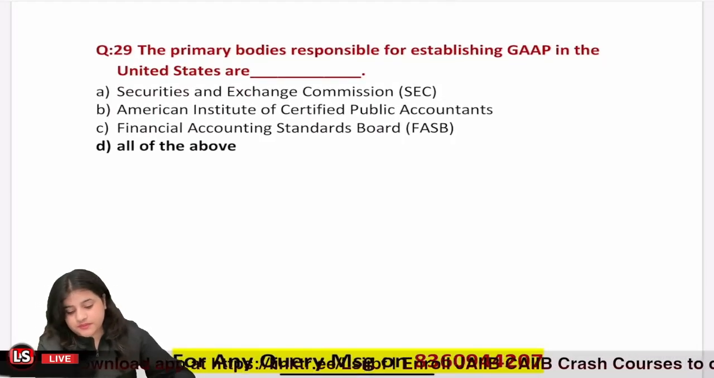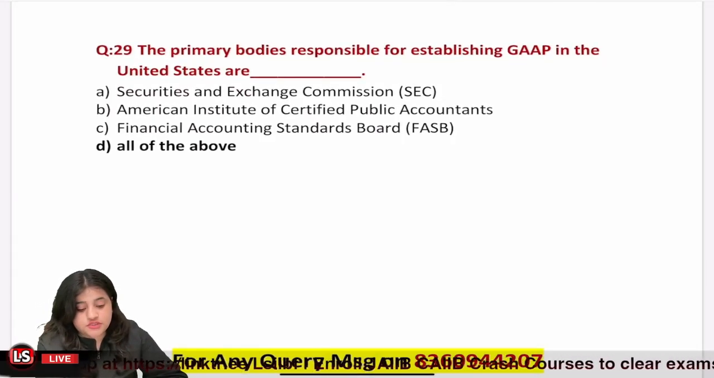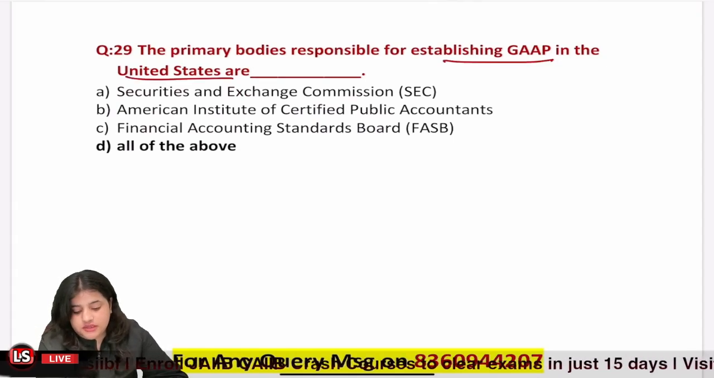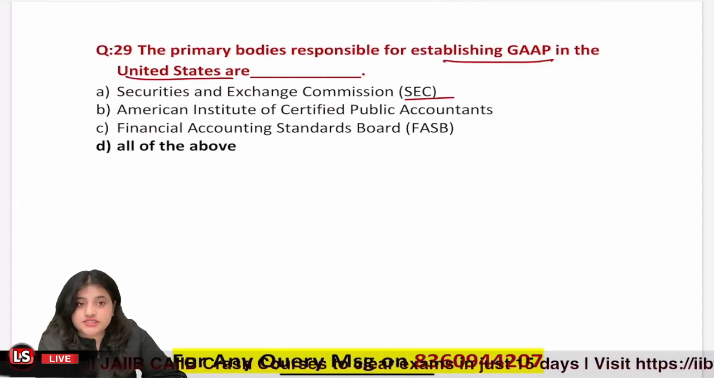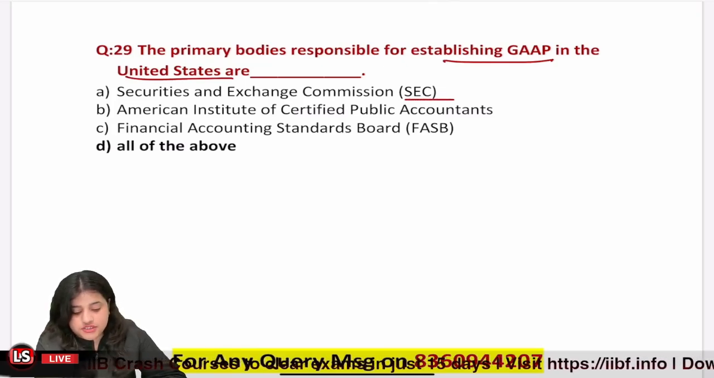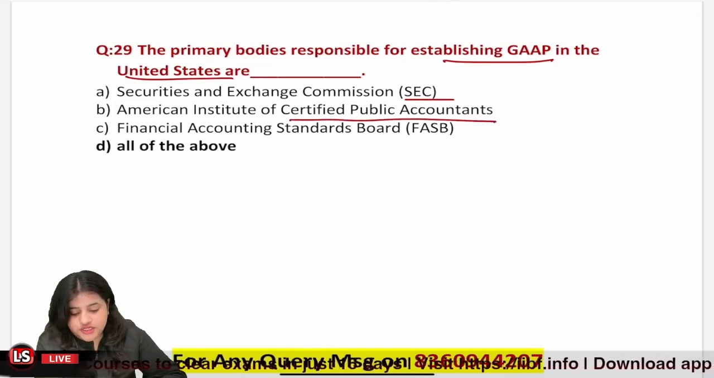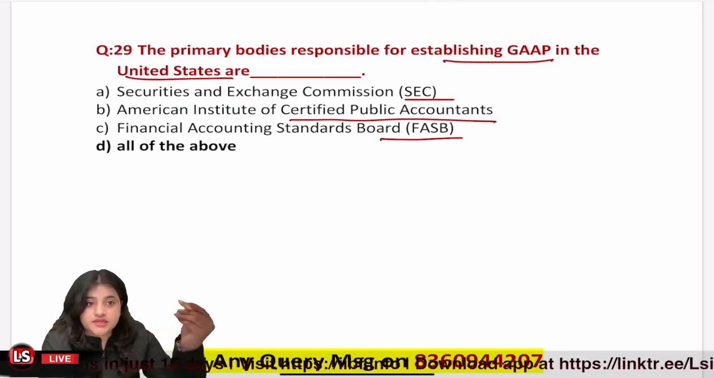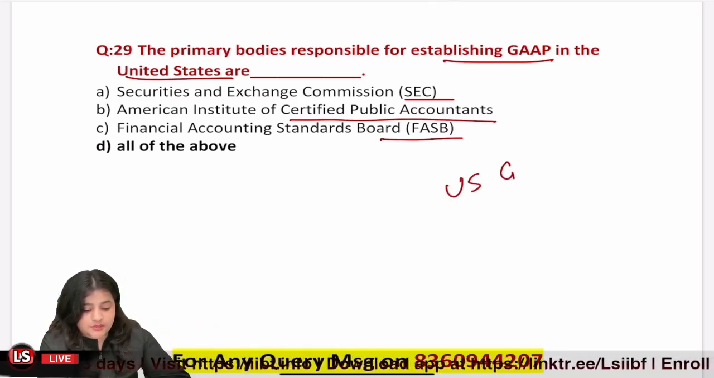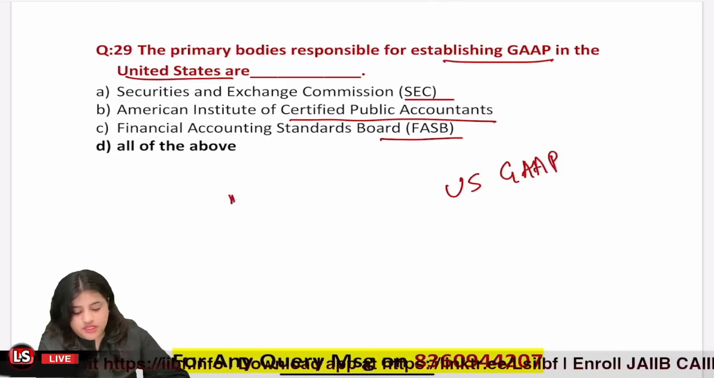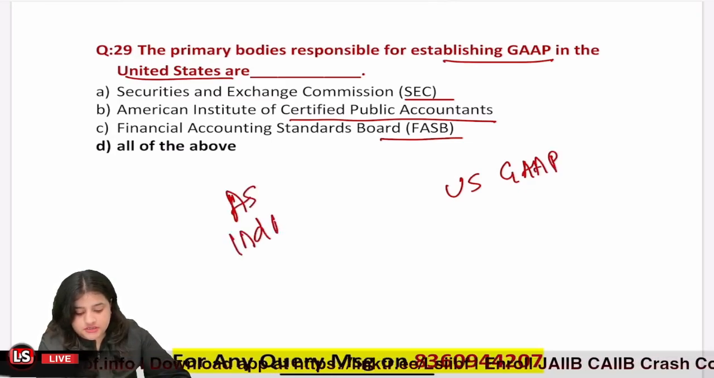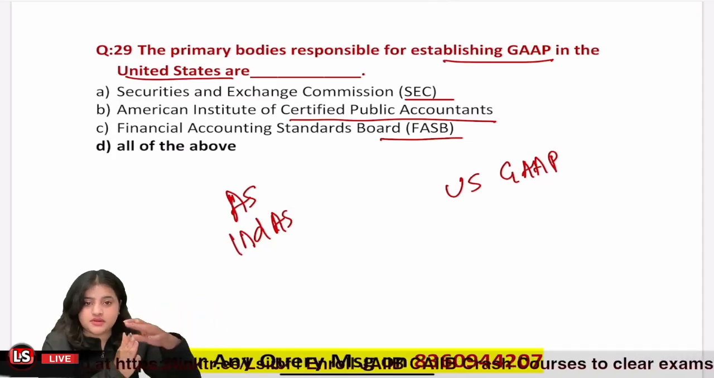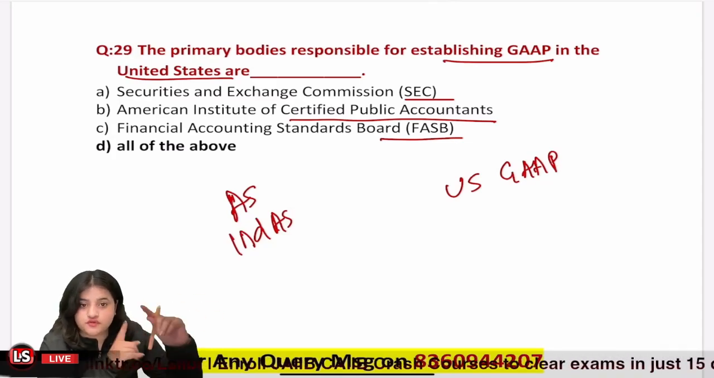Question 29. The primary body responsible for establishing GAAP in the United States are SEC, the Securities and Exchange Commission, American Institute of CPAs, Financial Accounting Standards Board. So first of all, in the United States they follow US GAAP, like in India we follow AS and Ind AS, right? So the United States is quite different. They follow their own path and they follow US GAAP only. They don't even follow IFRS.